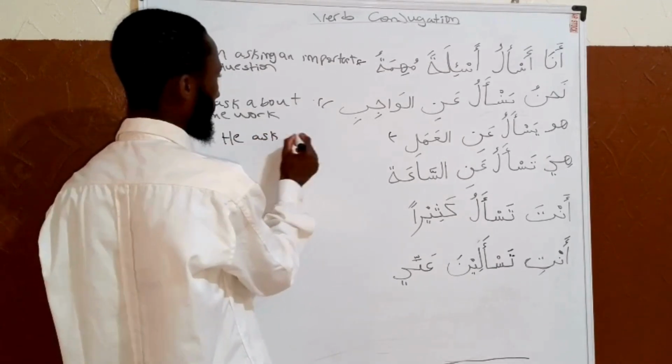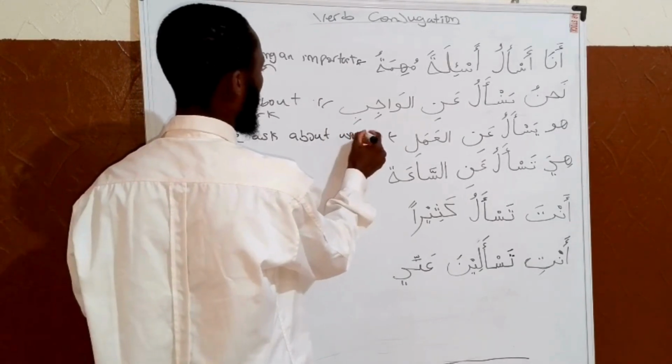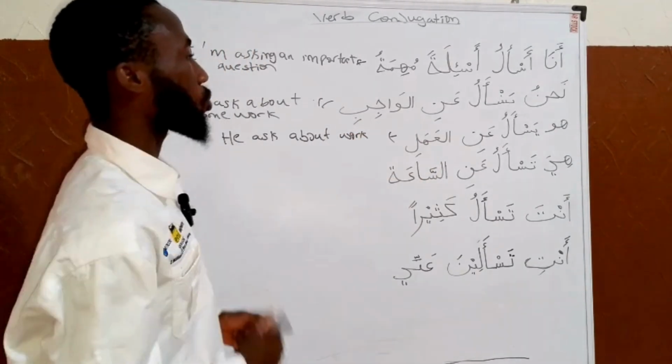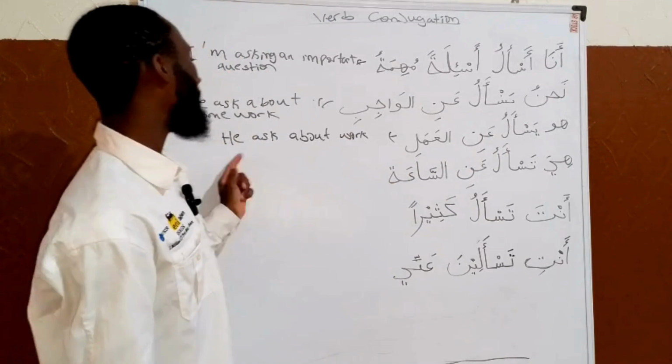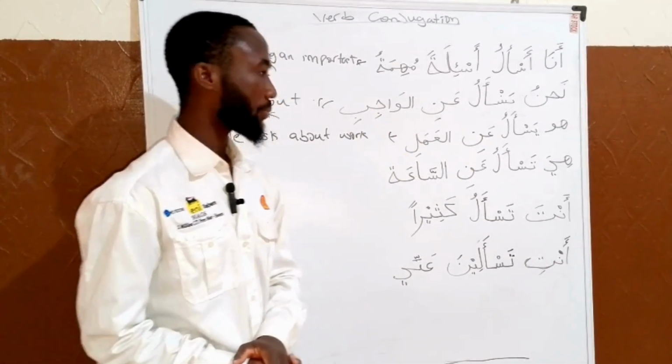He asks about work. عن العمل. هو يسأل عن العمل. He asks about work. This is the third phrase.